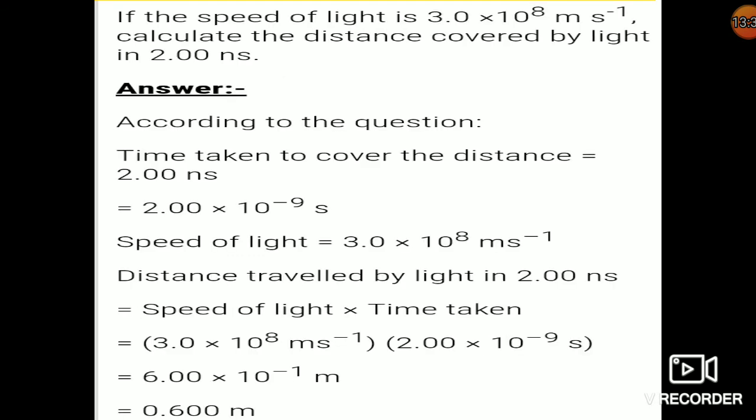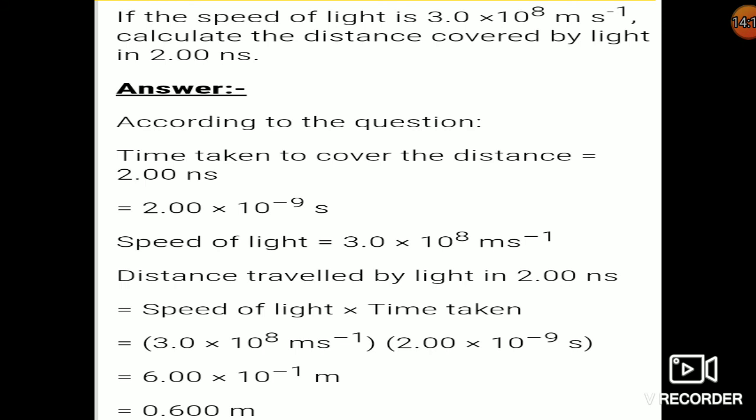Very easy. Next, if the speed of light is 3 into 10 to the power 8 meter per second, calculate the distance covered by light in 2 ns. Ns means what? Nanosecond. Now, the time given is 2 nanosecond. It is given meter per second, and the SI unit is what? Meter. So for nanosecond, nano means 10 to the power minus 9. So it will be 2 into 10 to the power minus 9 second. That is the time taken to cover the distance. Speed of light is given as 3 into 10 to the power 8 meter per second.